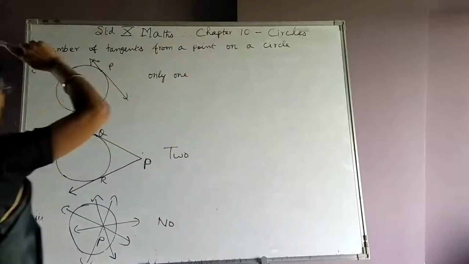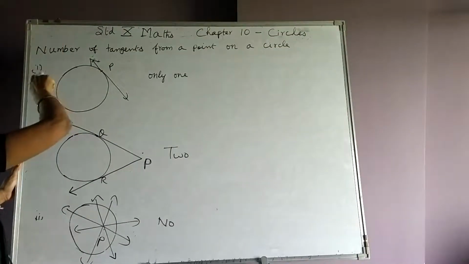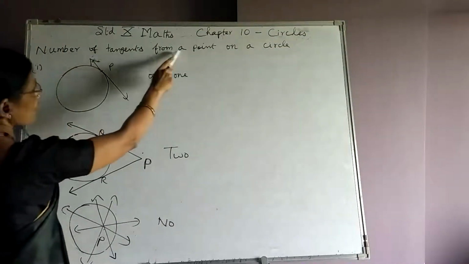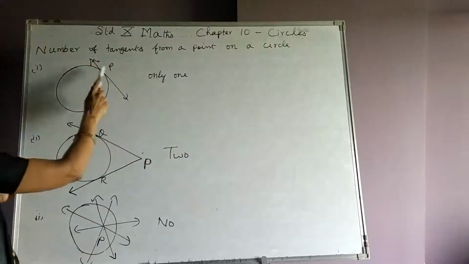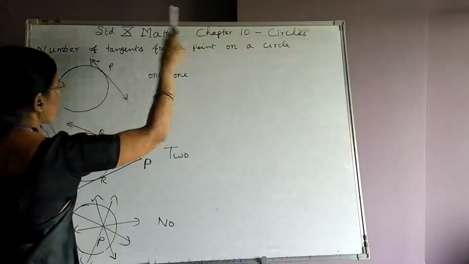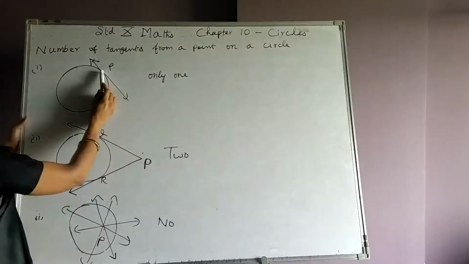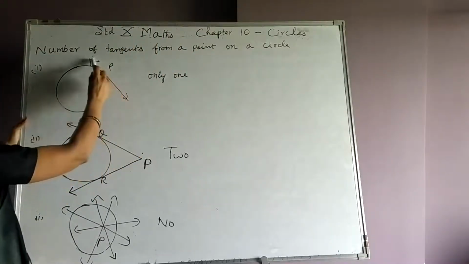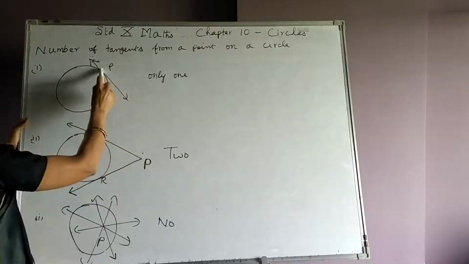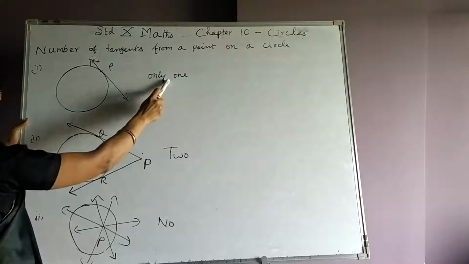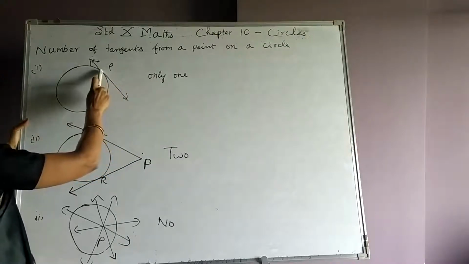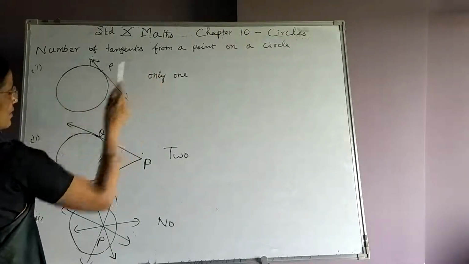Circles, we are continuing. Now let us see the number of tangents from a point on a circle. So P is a point on the circle. If you take a point on the circle, through this point, how many tangents can be drawn? Only one tangent. So if you take a point on the circle, through that point only one tangent can be drawn.